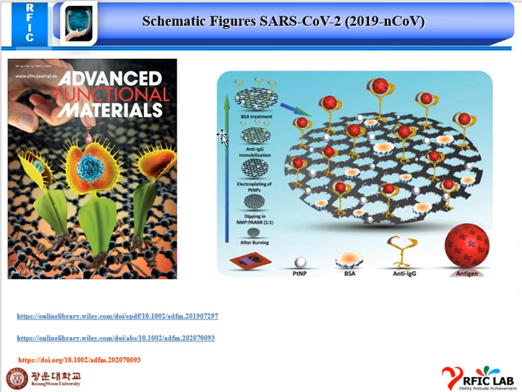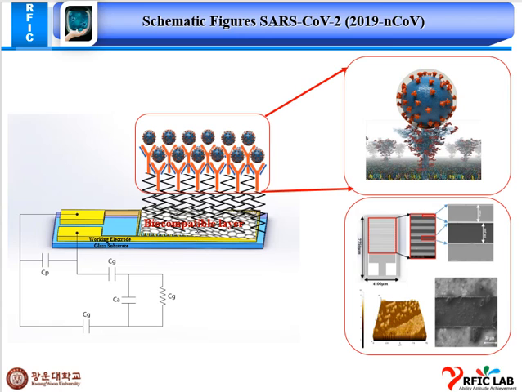I have been collecting some schematic figures. I am preparing the figure for our paper using the antibody and antigens. This is the spike antibody and antigens, so I prepared this schematic figure. I have to change the chip here because we are using the D5 chip, and this is a working electrode and glass substrate. Here is a biocompatible layer, and this is our crosslinker EDC NHS with the antibody and spiked antigen.